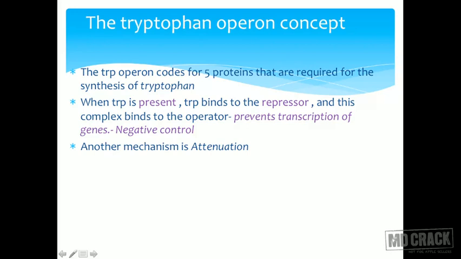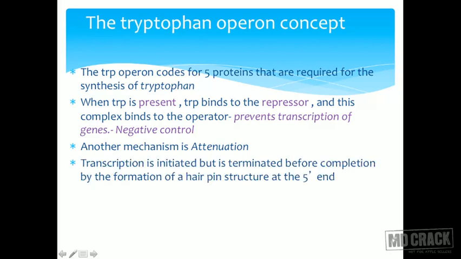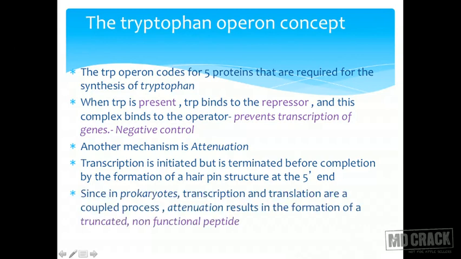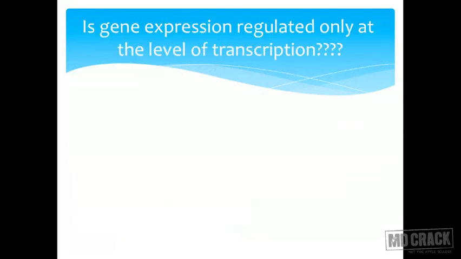The other mechanism is attenuation. Transcription is initiated, but it is terminated early by the formation of a hairpin structure at the 5' end. Since in prokaryotes transcription and translation are coupled processes, attenuation results in the formation of a truncated non-functional protein. You need not know more than this regarding the tryptophan operon. This much is enough.